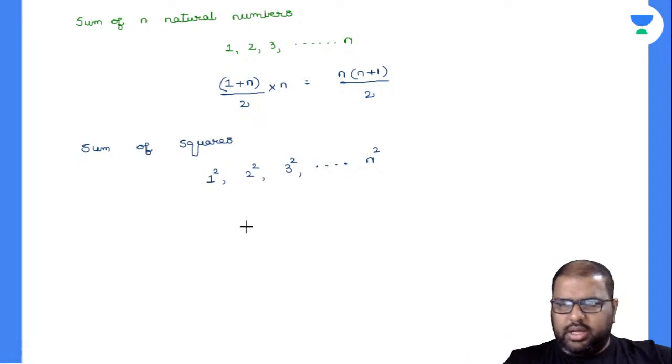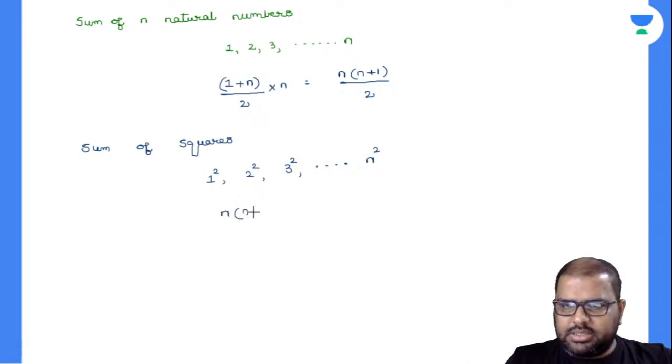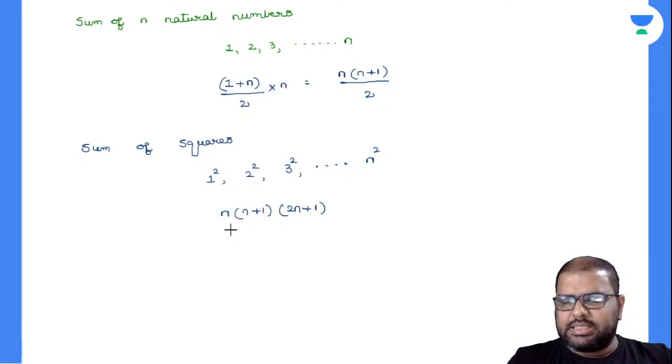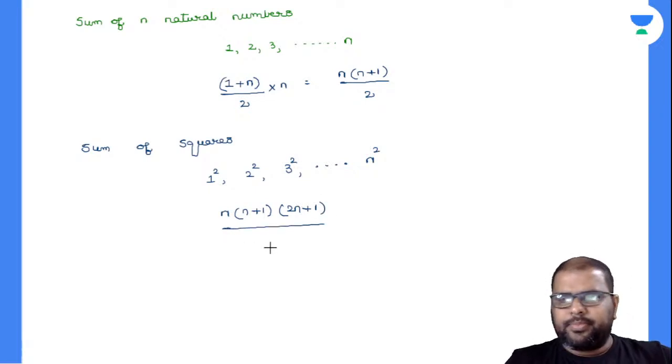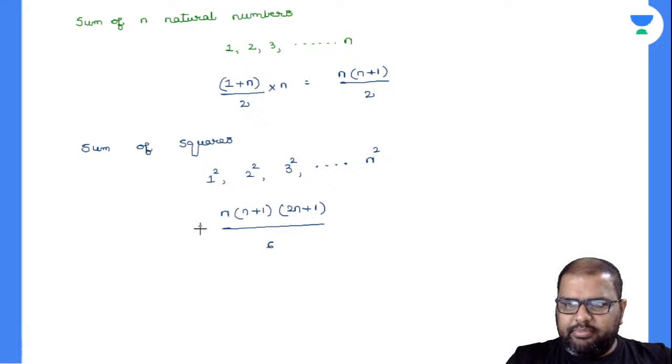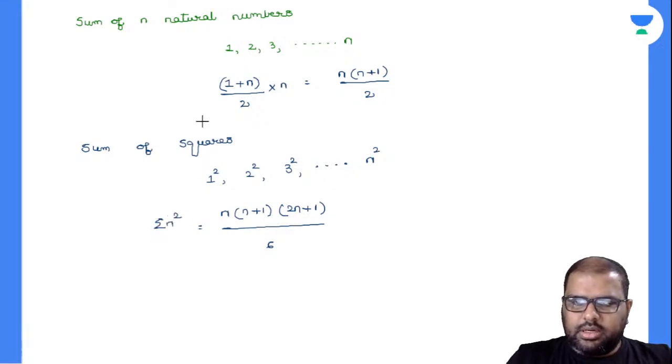There is no need to derive all those things. n into (n plus 1) into (2n plus 1) divided by 6. So we will be solving many questions regarding this one. Sigma of n square. This is sigma of n.